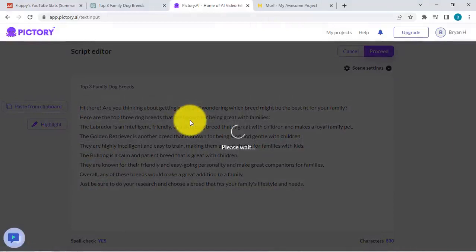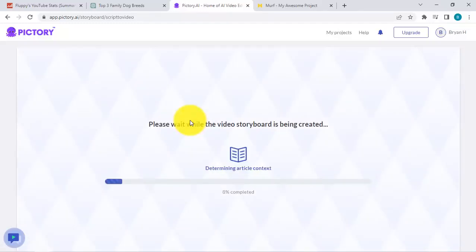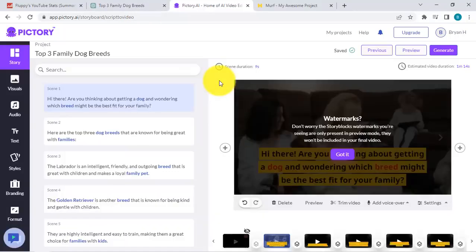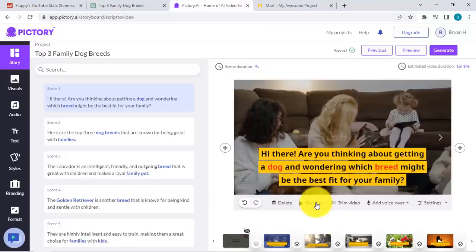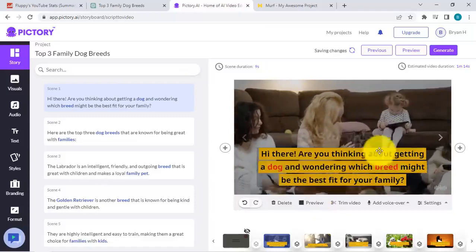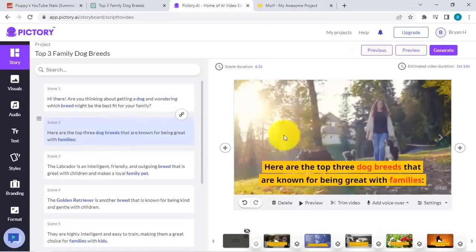Now, Pictory will start doing its work for me, and it will create snippets of videos based on the sentences that we have placed over here. So as you have seen right now, all I had was the topic idea. I left the dirty work to be done by ChatGPT when it comes to creating the script, and the same thing for Pictory to create the video for me. So let's have a quick look and a preview of how it looks. You can see this is our first one for scene 2, and here at the top. Let's go for a preview.